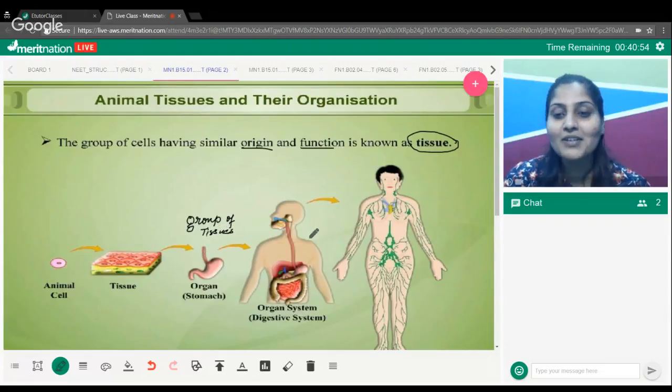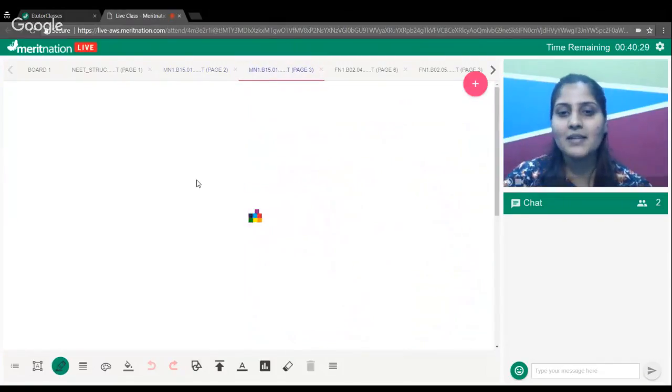Many organs combined together will give us an organ system. For example, the digestive system is just one of them. There are many different systems you can recall from your human physiology. Then many systems combined together, working continuously for you, give you a perfect human body that you must be taking care of. You should. So this was just a basic idea about that.